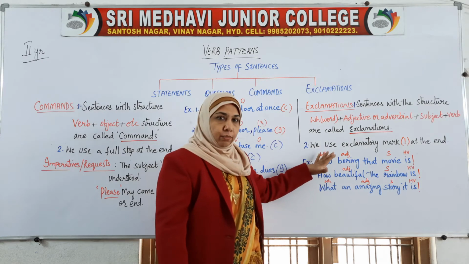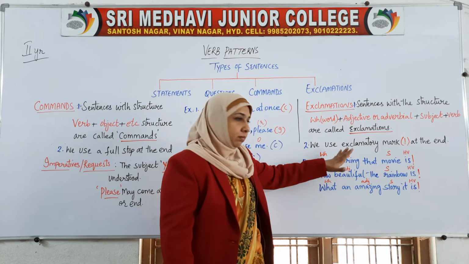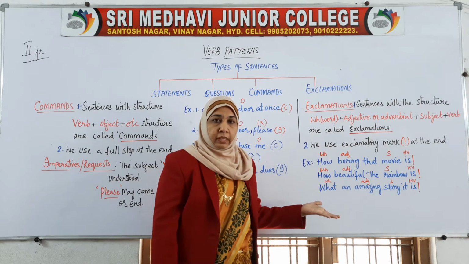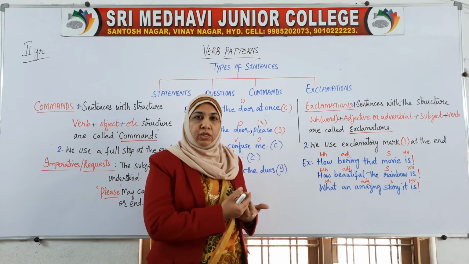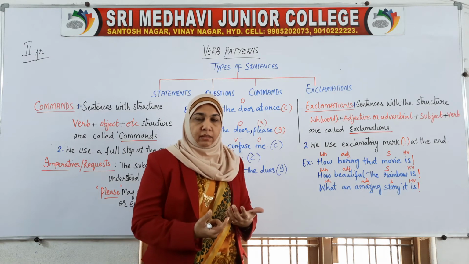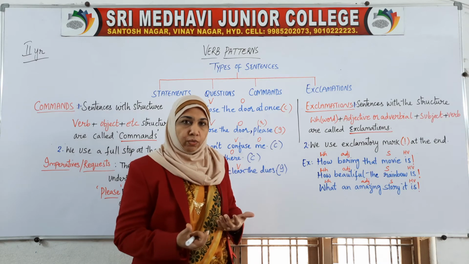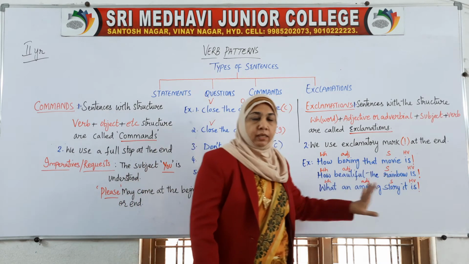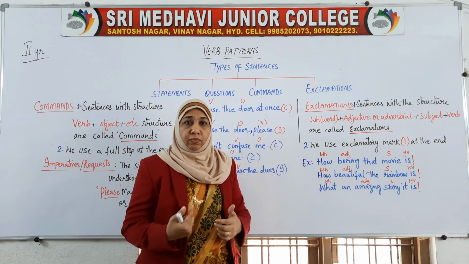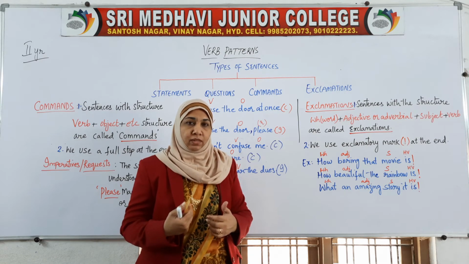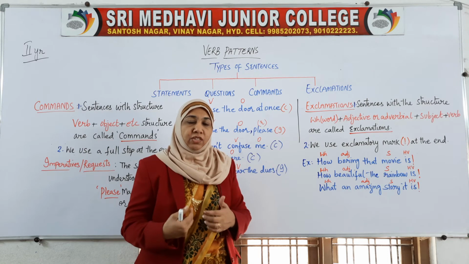How is the WH. Boring is an adjective. An adjective is the part of speech which denotes the quality of a noun. Here movie is the noun, and the quality is boring, which qualifies the noun. So what qualification of the movie is there?